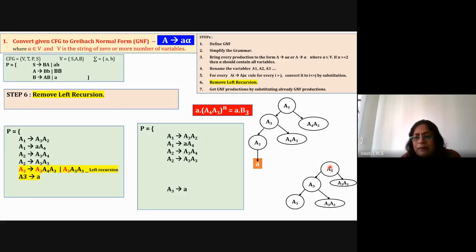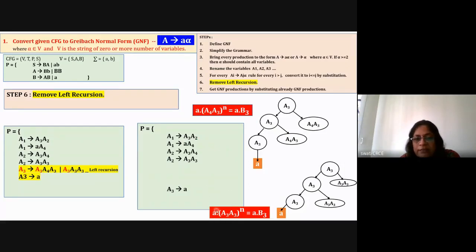Apply it again, and to stop the recursion, say A3 is equal to small a, and now if you observe, the pattern is a into A3 A3 for n number of times. So here if you see, both the patterns have this small a in the beginning.